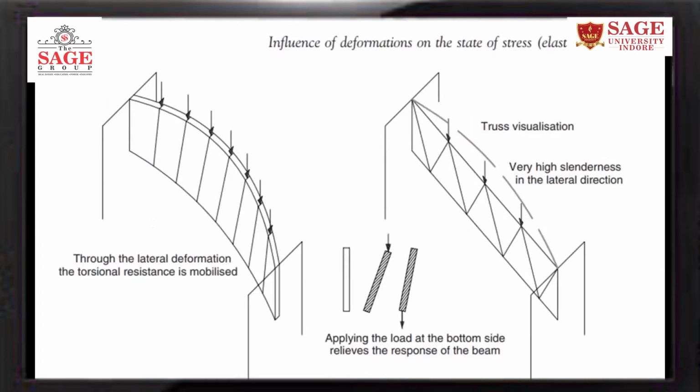Again, the behavior of the beam. If the beam has more depth, I have told you that the moment of resistance of the beam depends on the depth of the beam. As you go on increasing the depth of the beam, its moment of resistance will go on increasing. When you cross a certain limit, then the beam acts as a deep beam.